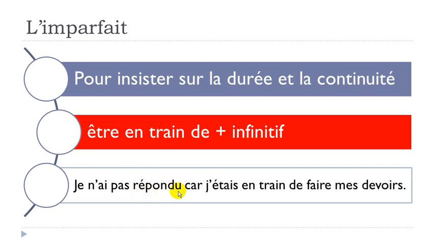Répondre is to answer, car, because, j'étais en train de faire mes devoirs, to do my homework. In that case you use this structure j'étais en train de because you want to say that it lasts, it's quite long, it's not something that will take 1 or 2 minutes, but longer than that. That's the reason why we use j'étais en train de faire, as we saw here. You will have to use this verb être, but at the imparfait form, of course.